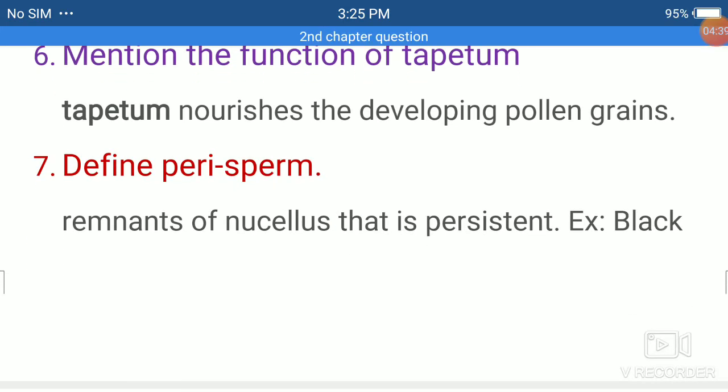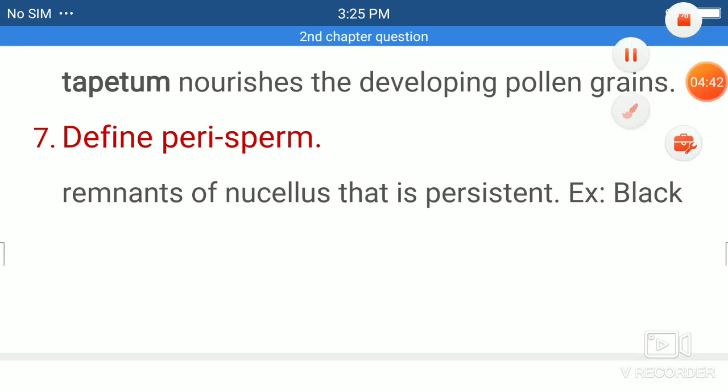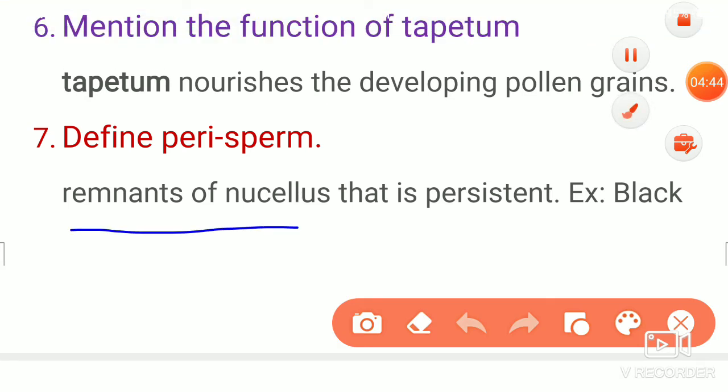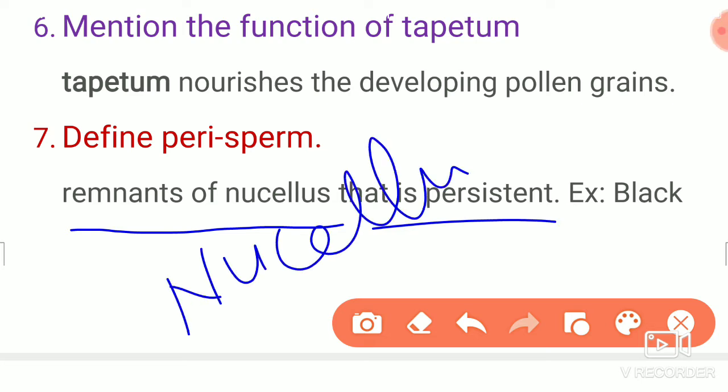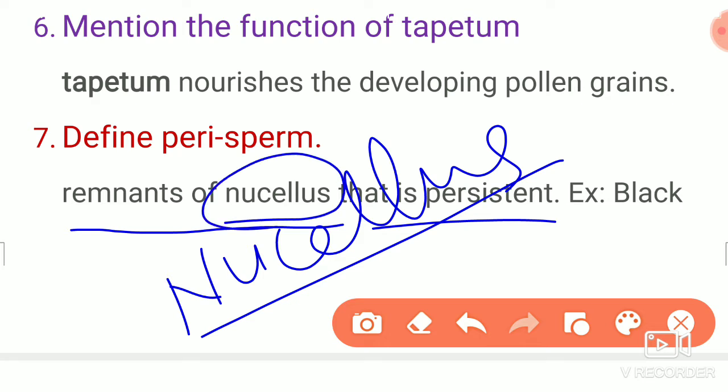If we go to the next question, define perisperm. The remnant of nucellus that persists. Because during embryo development the nucellus and its nutrients are generally used up. But in some seeds, the nucellus will also remain. That is called perisperm. Example, black pepper.